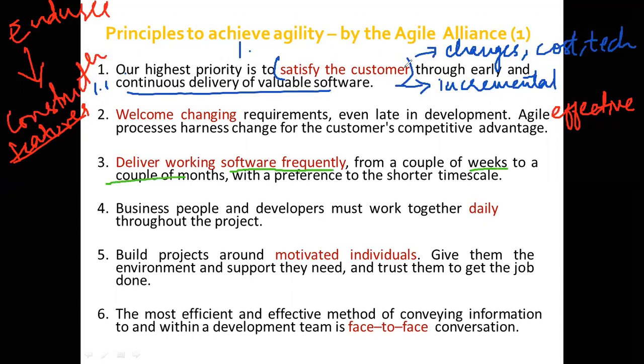Suppose it takes you 3 weeks to deliver a software; then within every 3 weeks, you're going to deliver some working functionality or feature. Or if it takes some months, then you deliver within a couple of months. Whatever time period you select, it should be a shorter time scale.